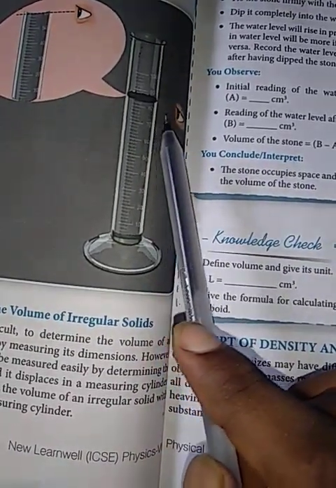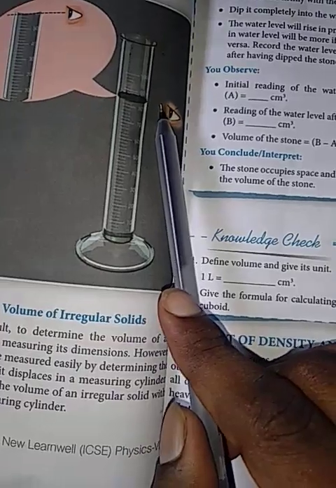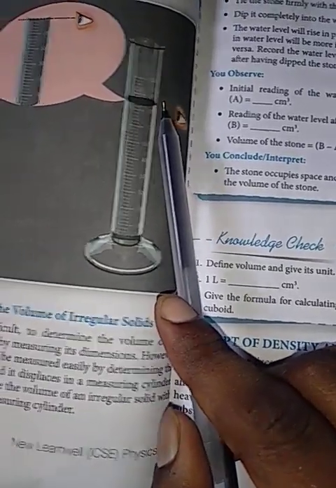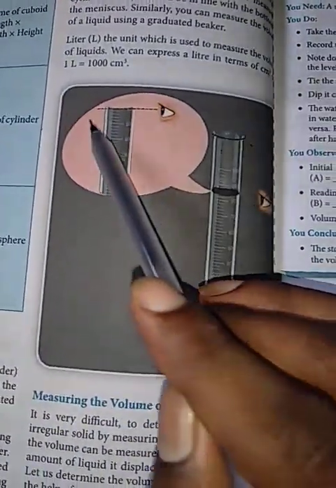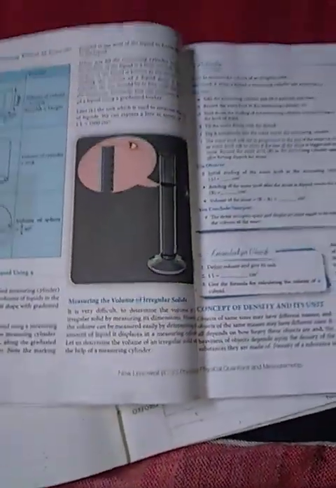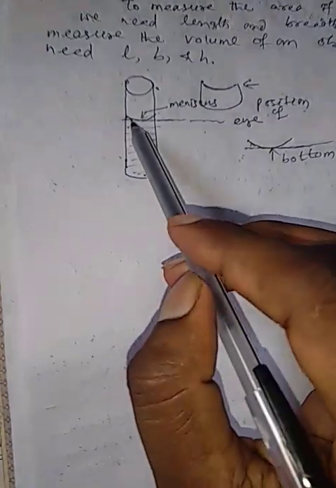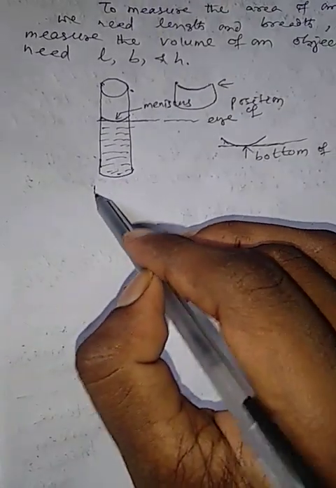When you fill the measuring cylinder with a liquid, the surface of the liquid is a little curved. You see here, the surface of the liquid is a little curved.